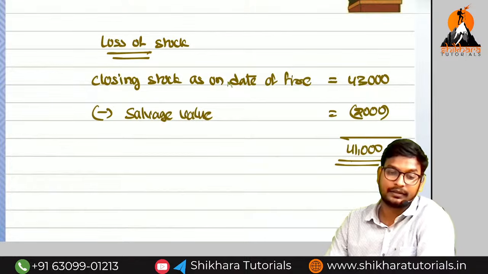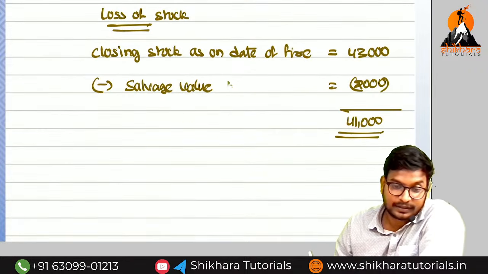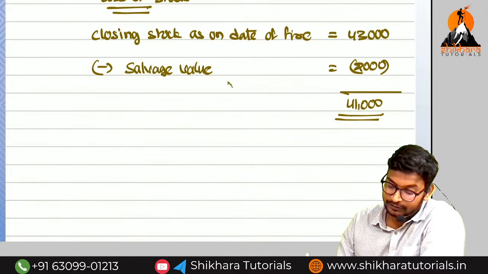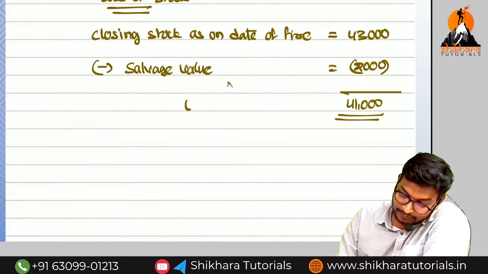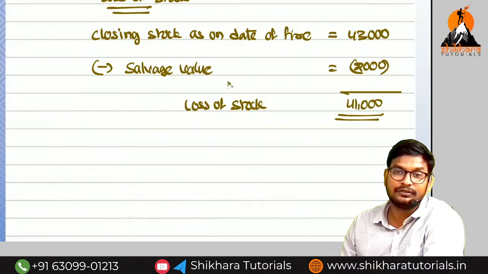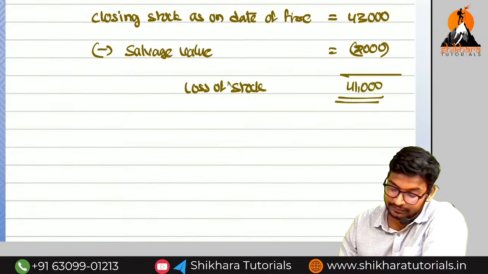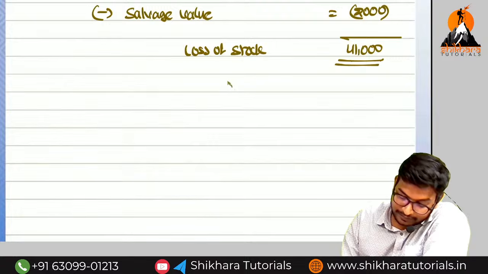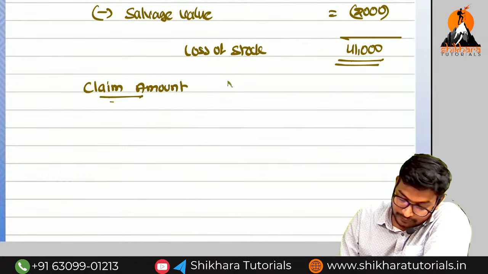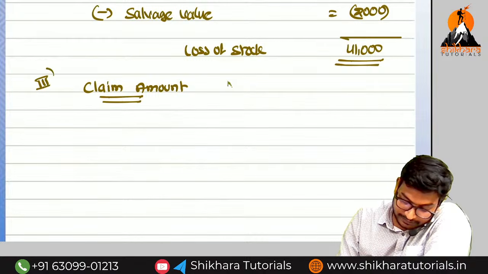Are you getting the point, Amma? Guys, participate, online students. So 41,000. So this is called what, Amma? Loss of stock. Is this called double insurance or single insurance, Amma? Double insurance. So we have to compare with the claim amount. For claim amount, which amount do we need to consider? So this is step number 3.